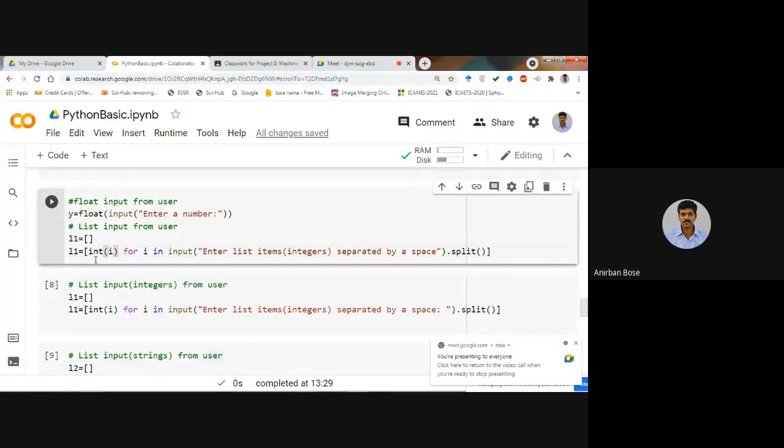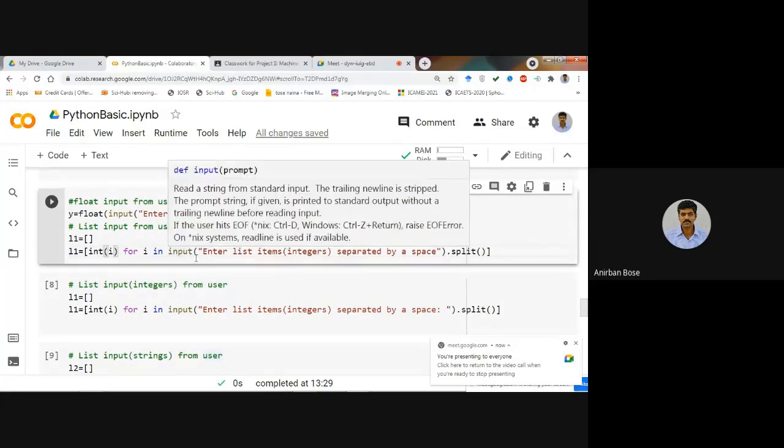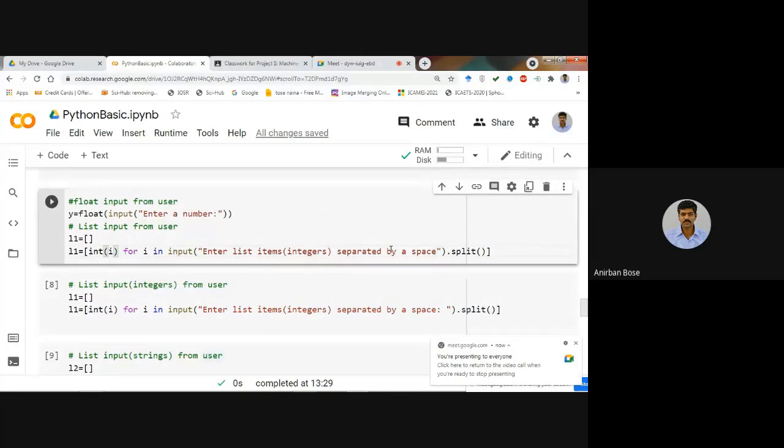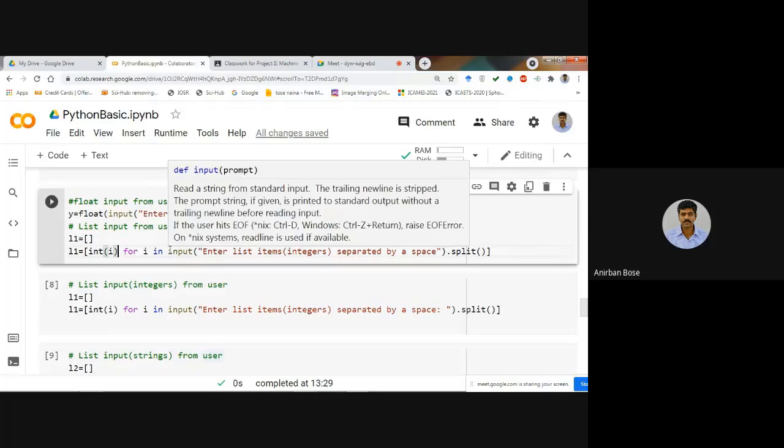So now you see that L1 is equal to integer I, for I in input. So what we are actually doing, you see carefully, that input enter list of items, this is the instruction you are giving within inverted commas, but it is actually going to take some input as a text. Suppose you want 3, 4, 5, 6, 7, these integers, to take as a list, but always you know that input will take it as a string.